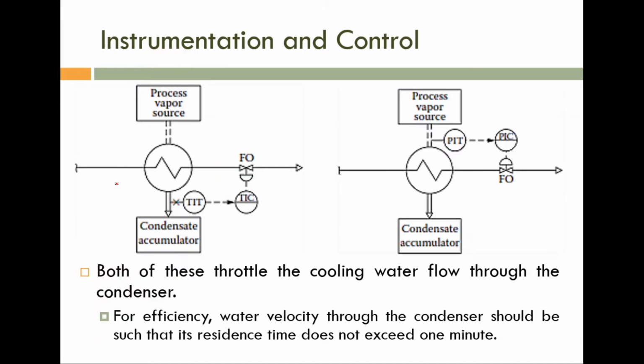Two different strategies are used. These are the two different strategies. You can see that in both strategies, the flow rate of heat transfer medium is manipulated. Now what are we measuring? In the first strategy, we measure the temperature of the process liquid, which means after heat transition the process medium is converted to liquid, so its temperature is decreased.